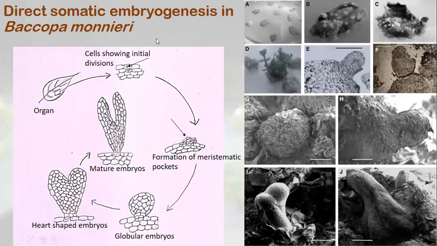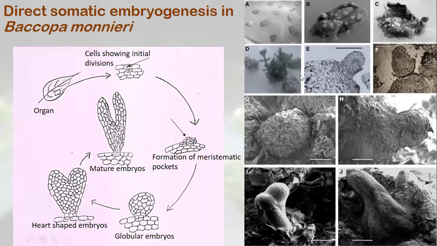Now this is direct embryogenesis in one of the medicinal plants, Bacopa monnieri. The leaves were cultured, and these leaves start differentiating embryos in the leaf. These are the camera pictures of the leaves differentiating embryos, and these embryos then germinated to form the plants.